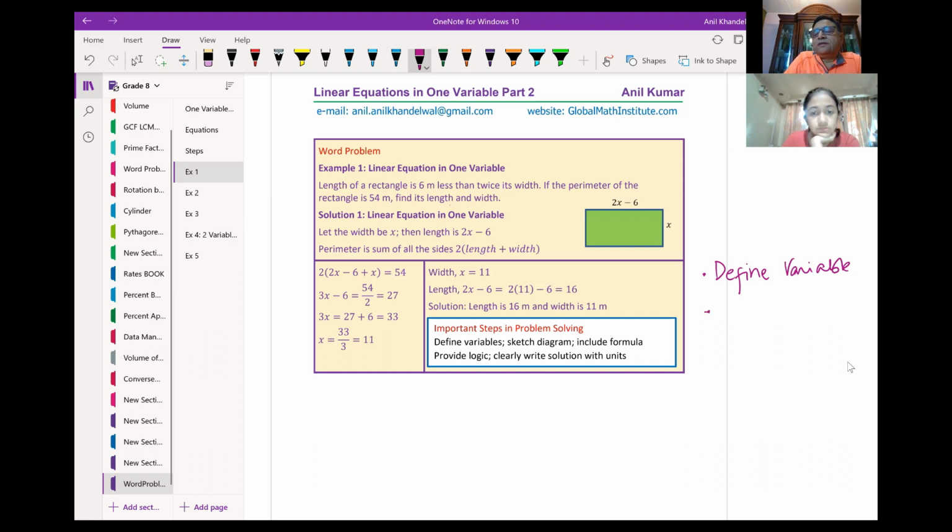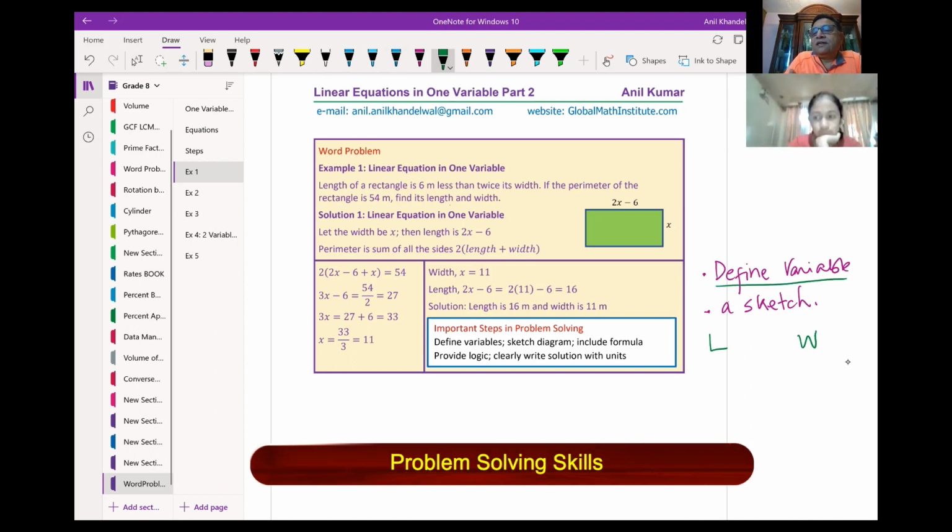And this goes with a sketch. So in our question, we are saying length of a rectangle is 6 meter less than twice its width. So you have come across two things, correct? One is the length and one is the width. When we say define variables, you start with the let statement.